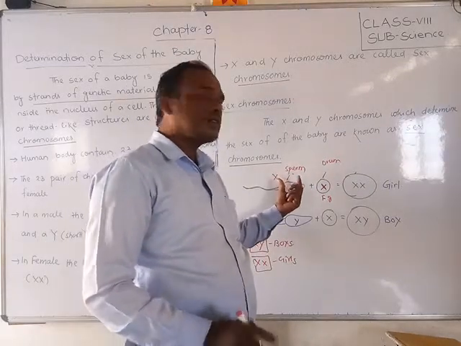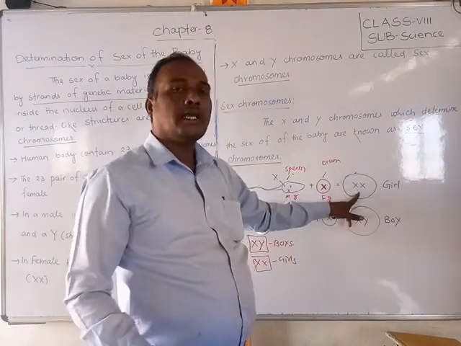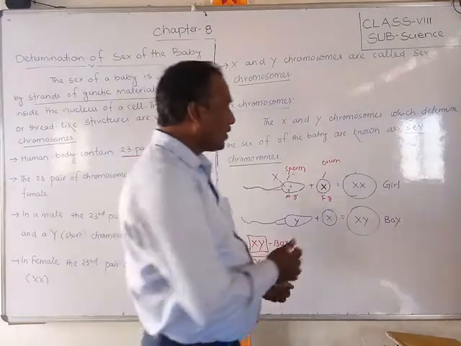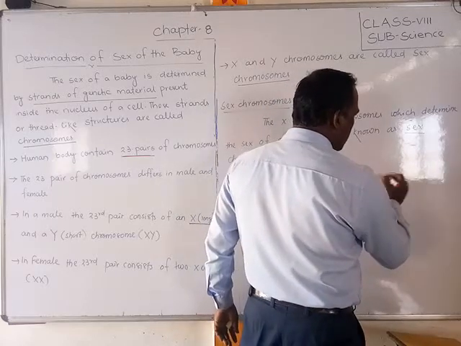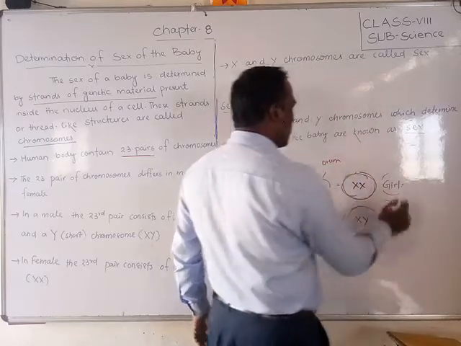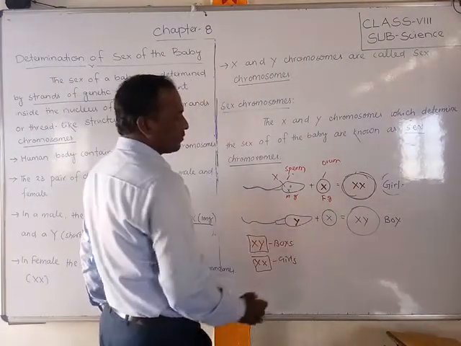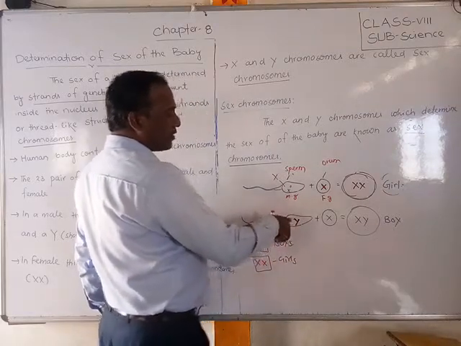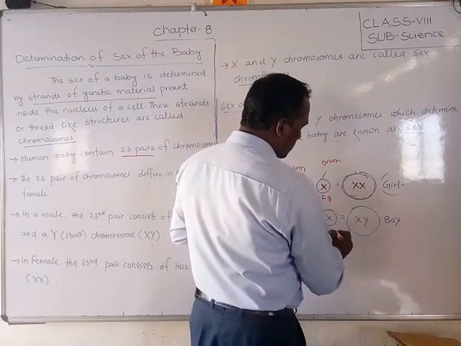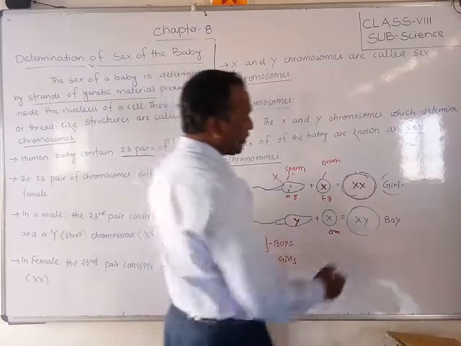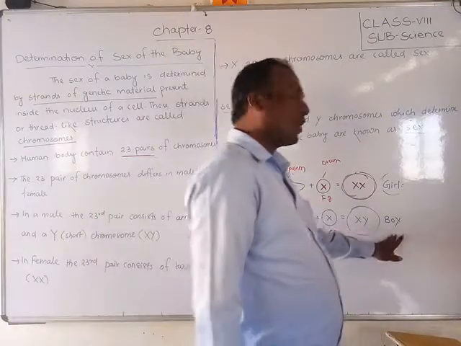So when the sperm carrying the X chromosome mixes with the ovum, a zygote will form, an XX zygote. Okay, and when XX forms, the two nuclei combine, and it will form a girl. But when the sperm carries the Y chromosome and mixes with the ovum, the female gamete, then it will form X and Y, because this is Y and this is X. So it will form a boy.